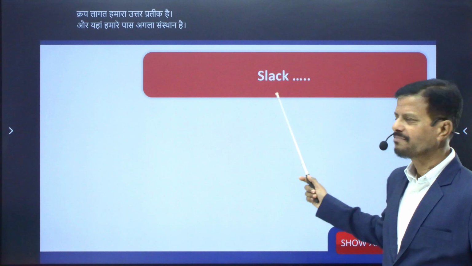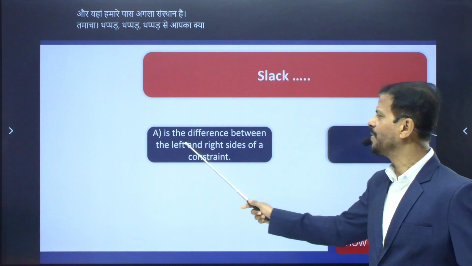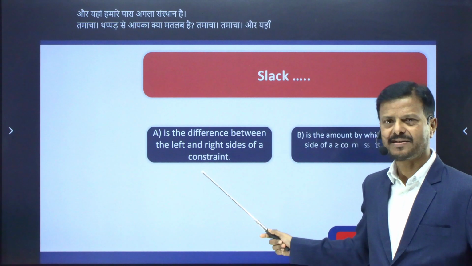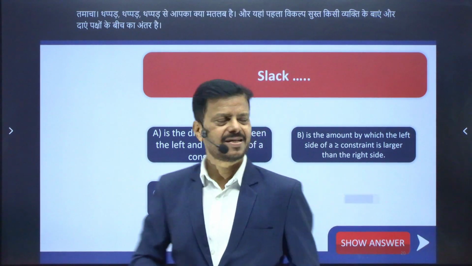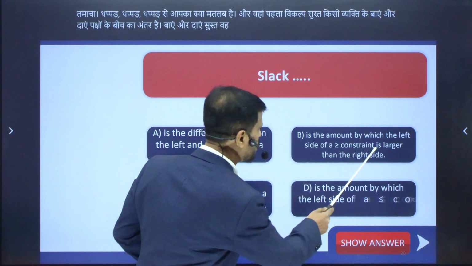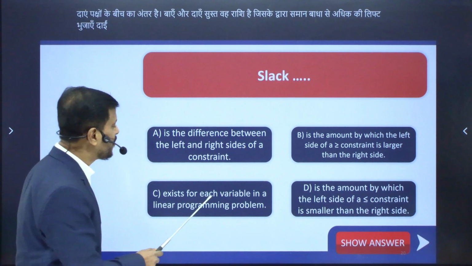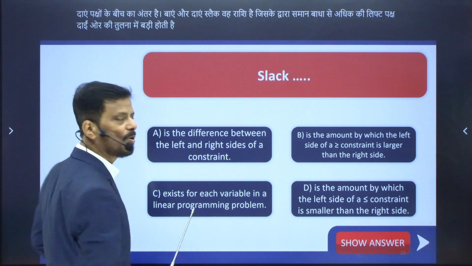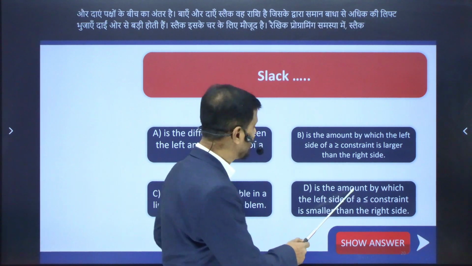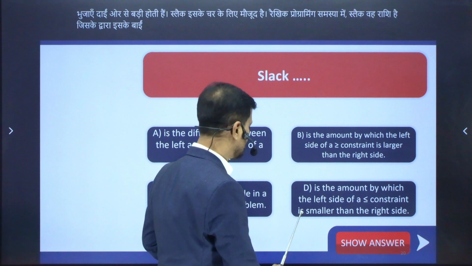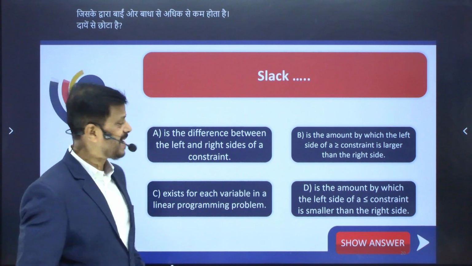And here we have the next MCQ. Slack. What do you mean by slack? Slack means what? And here the first option. Slack is the difference between left and right sides of a constraint. Left and right. Slack is the amount by which the left side of a greater than equal constraint is larger than the right side. Slack exists for each variable in a linear programming problem. Slack is the amount by which the left side of a less than or equal constraint is smaller than the right side. So your time starts right now.